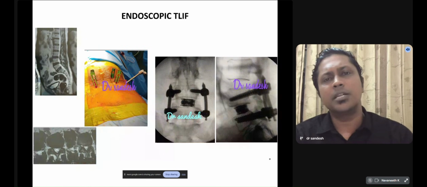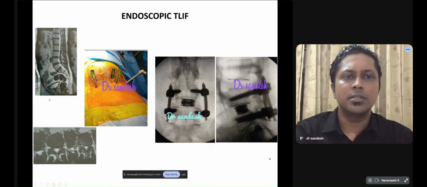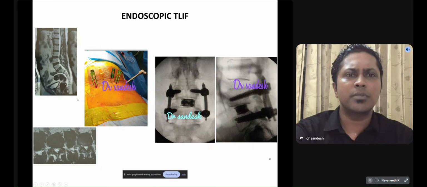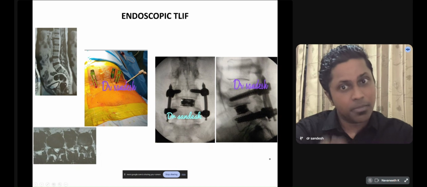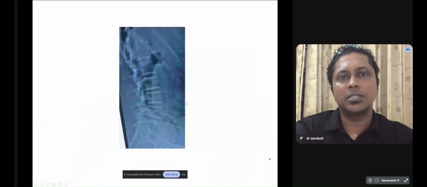Other treatments which we can do are endoscopic stabilization or fusion procedures. See, this is an L4 L5 unstable segment. We have done a percutaneous keyhole fixation followed by percutaneous transforaminal fusion with an expandable cage. See, the disc height is being restored with an expandable cage.